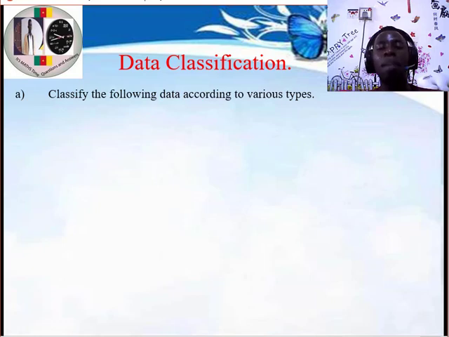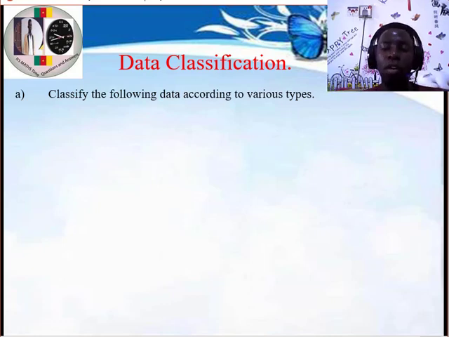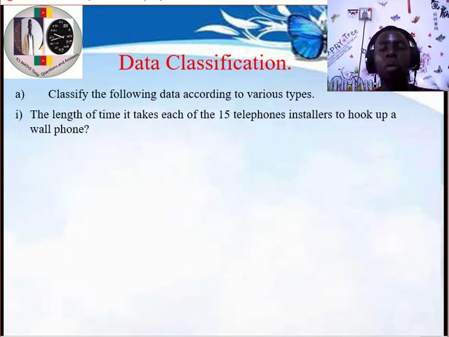So in this example, we'll classify them according to quality and quantitative form. But I'll also mention the other types of data where they fall. So let's go. Question number 1 says the length of time it takes each of the 15 telephone installers to hook up a wall phone.